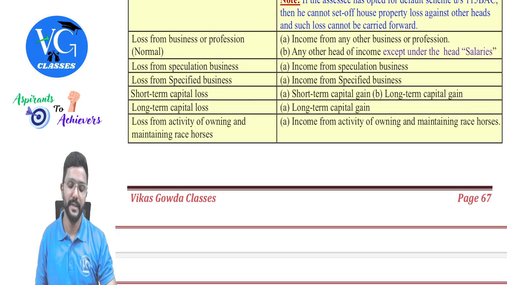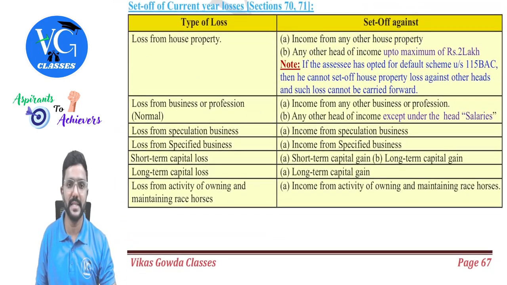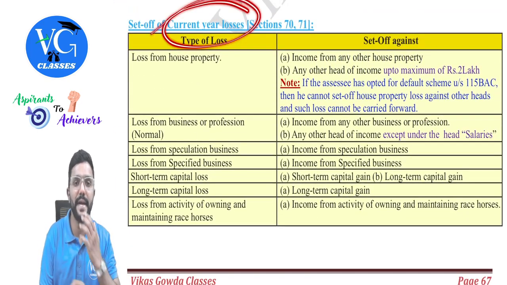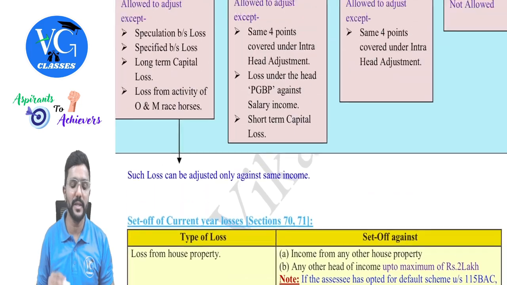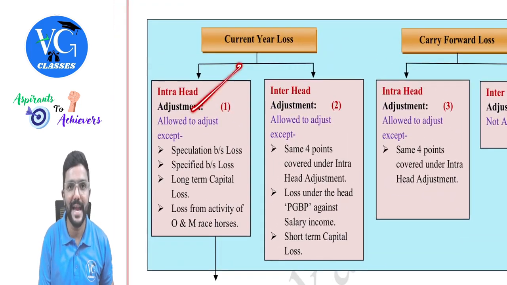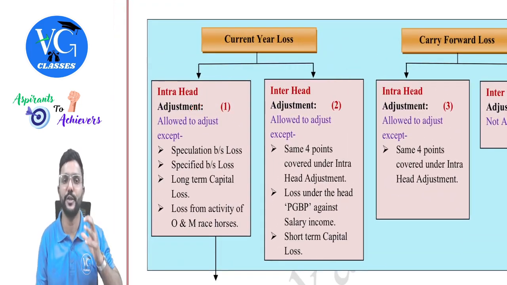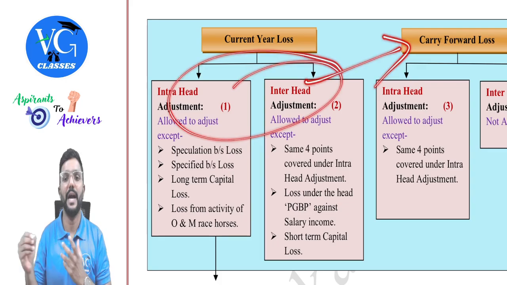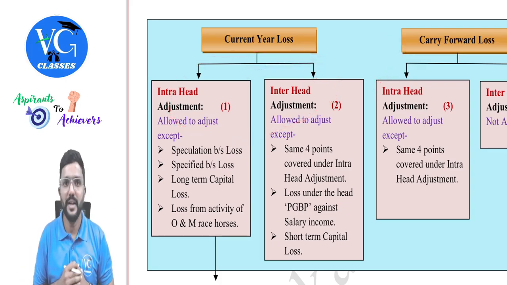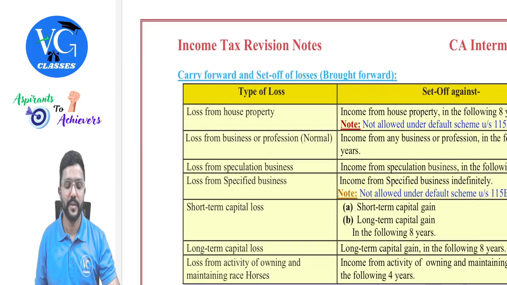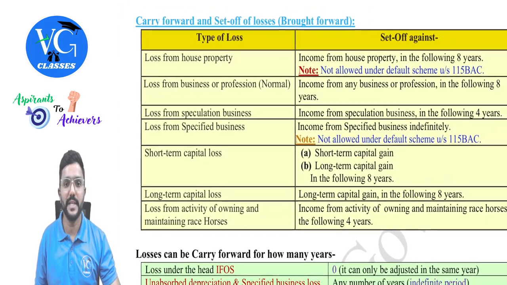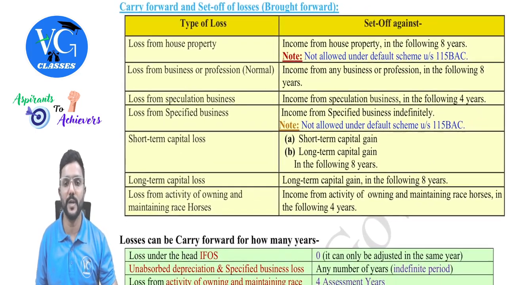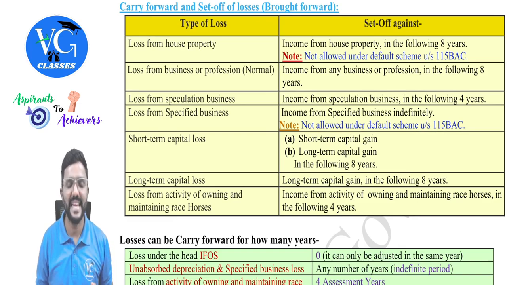Same activity. Yes, sir. So whatever I discussed in this table is with respect to current year loss. So for current year loss, we have an option of both intra-head as well as inter-head, subject to a few exceptions. If both are not possible, then what will I do, sir? I will carry forward. Then carry forward and set off of losses, which we call brought forward losses. So one by one we will see head-wise.